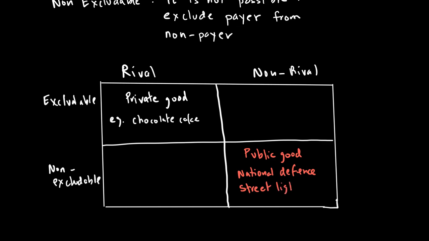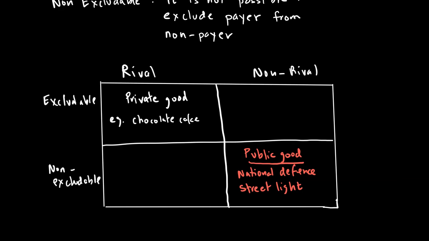All of these goods are public because they are both non-rival and non-excludable. Non-rival because consumption by one person will not leave less for another, and non-excludable means that once you provide this good, you can't stop people from consuming it. It's difficult to exclude people, so you can't charge a price for it as a result.